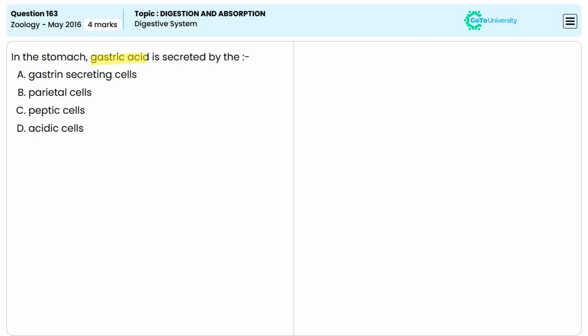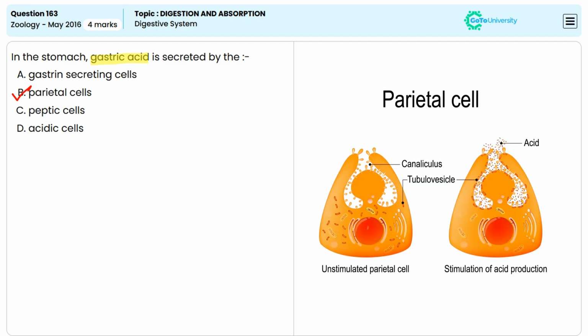The gastric acid is secreted by which among the following cells? The correct answer is option B, parietal cells. Gastric acid, which is primarily HCl, hydrochloric acid, is secreted by the parietal cells in the lining of the stomach.